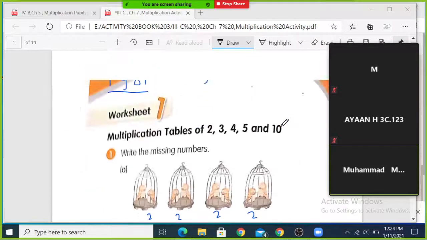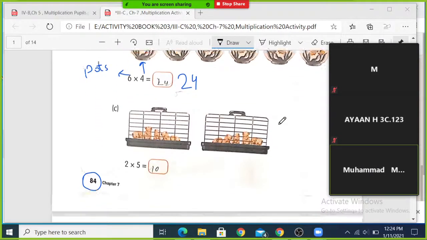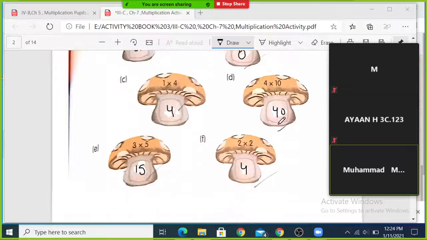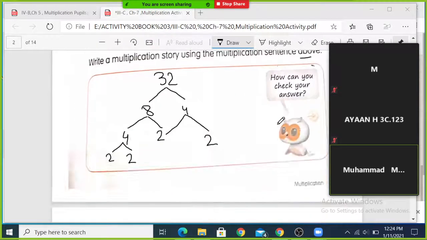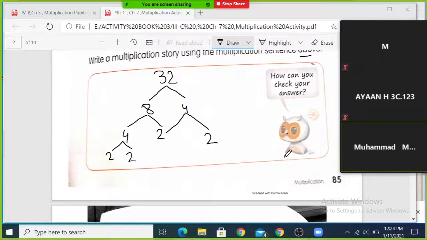Today we have started from page number 84. We have done 84, then 85. We have completed page number 85 till now. Now we are moving to the next page, page number 86.